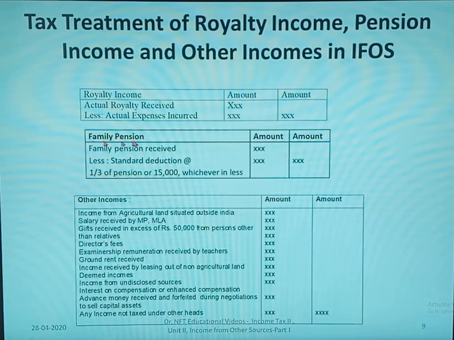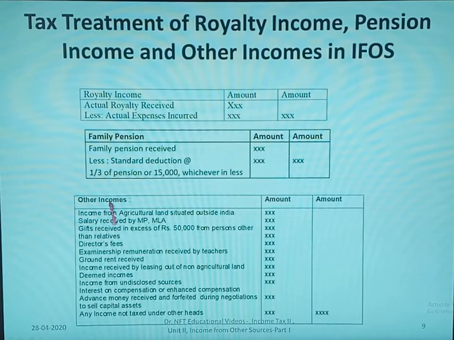In case of family pension, the provision is family pension received less standard deduction at 1/3 of pension or 15,000, whichever is less. From family pension, if you deduct the standard deduction, you get the taxable family pension amount.